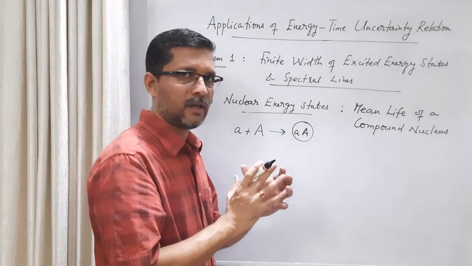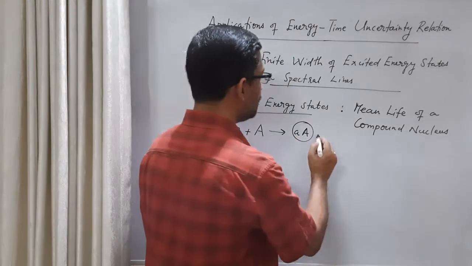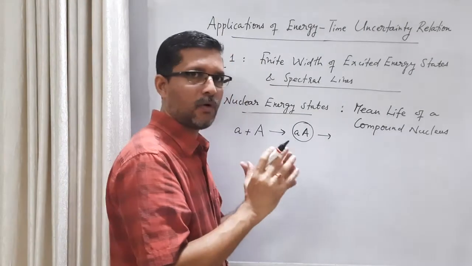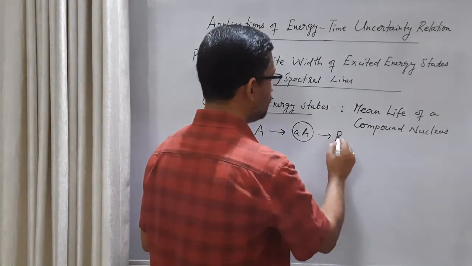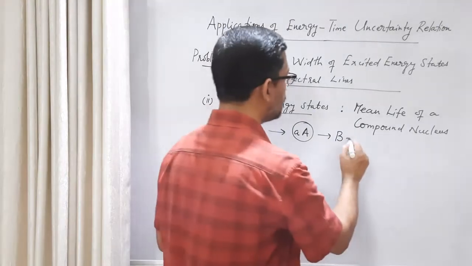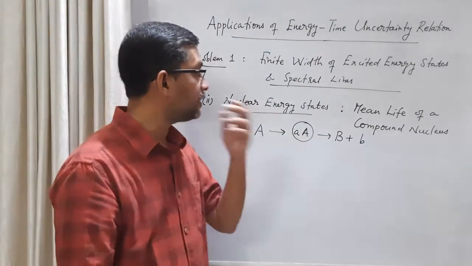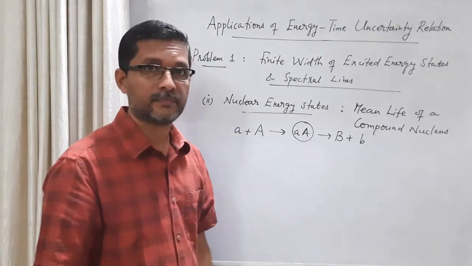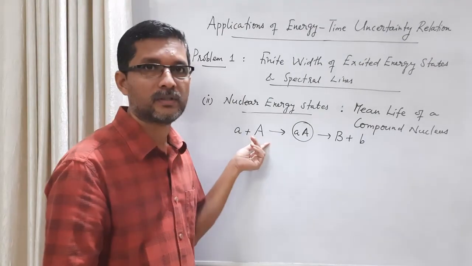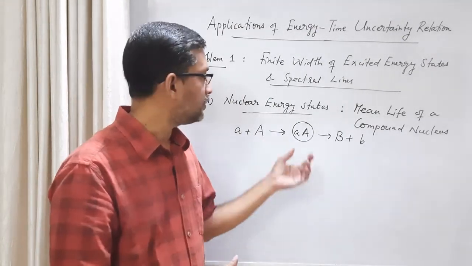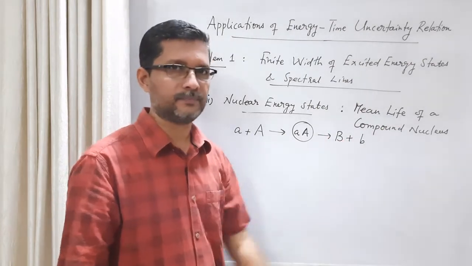The incident particle is absorbed by the target nucleus, we get an intermediate state, and then after a very small interval of time, it decays to some daughter nucleus and some other particle. So this is a typical nuclear reaction.